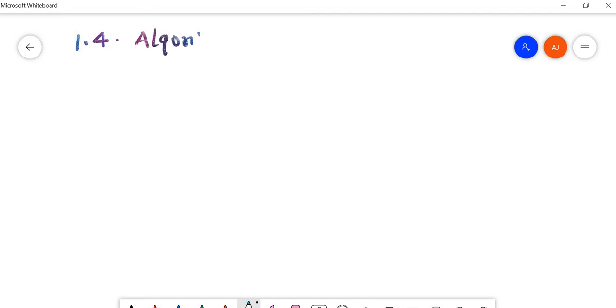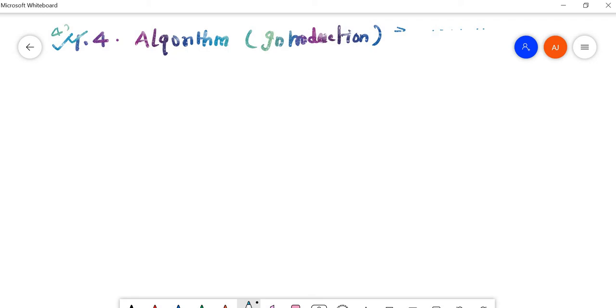Okay, so I'll be discussing in detail the introduction to algorithm, and in data structure we also have to study the growth function for algorithm, that is asymptotic notation. That will be covered in the next chapters. There is a separate chapter for that topic, so I'll not cover it in this one. I'll be covering algorithm, then attributes for algorithm, types and all. This is also very important for your exams, and questions up to 4 marks or MCQ questions can be asked from this topic. Okay, so let me start.